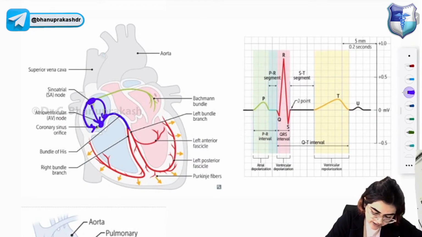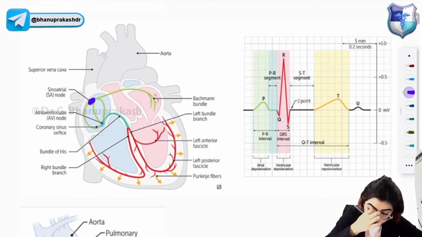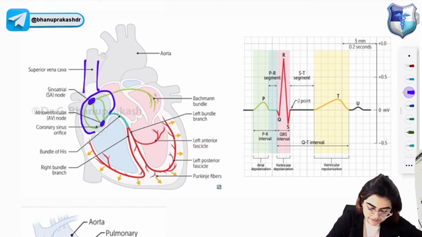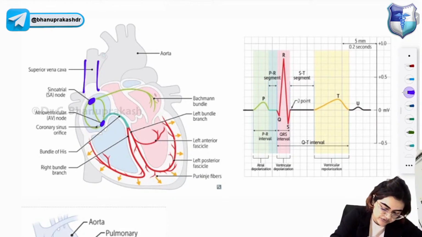Look at the location of the sinoatrial node as well as the AV node. The sinoatrial node is located near the SVC. The atrioventricular node is located in the inferior part of the right atrium, and near the AV node you have the coronary sinus orifice also.